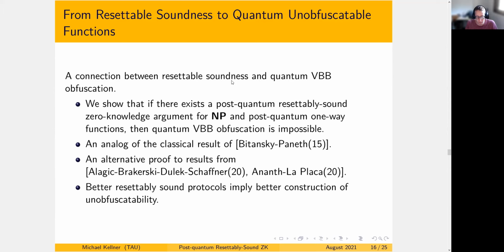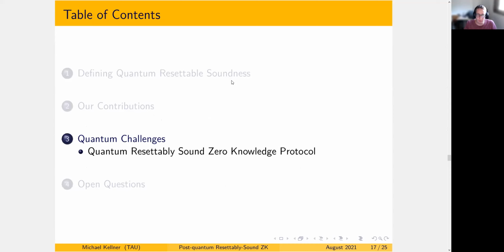And our result has similar assumptions as the results that are known from 2020, which are cited here. And also, if we were ever to construct a weaker assumption protocol that is resettably-sound and zero knowledge, then immediately we will get a better construction for unobfuscatable functions using this connection. So this covers the results that we have proved in the paper.